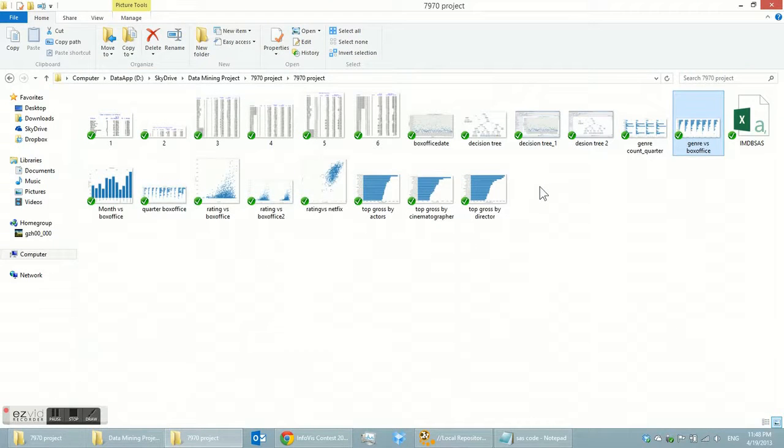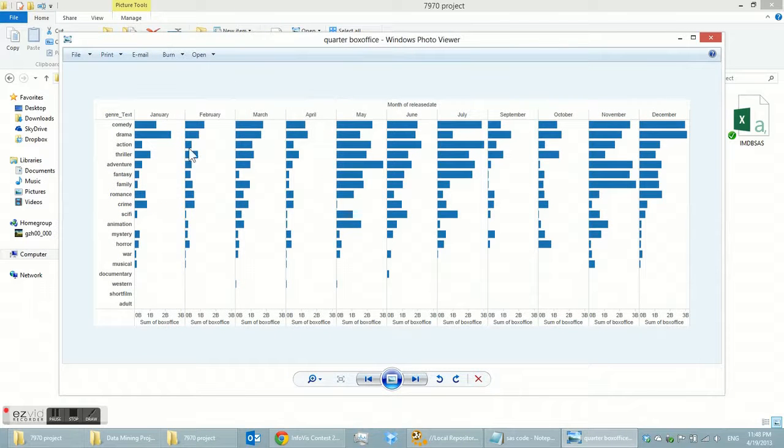If we take a look using the quarter, using the months, comedy and drama have the most box office in December, and then action is in July,